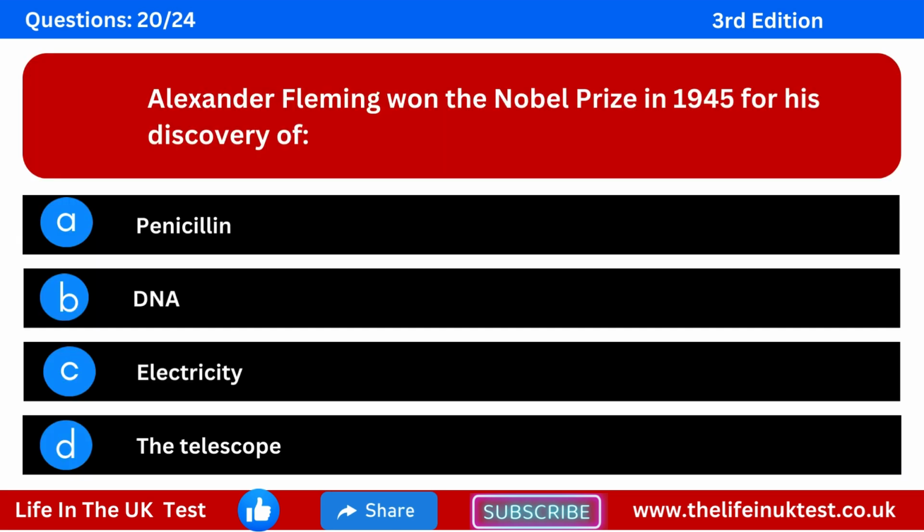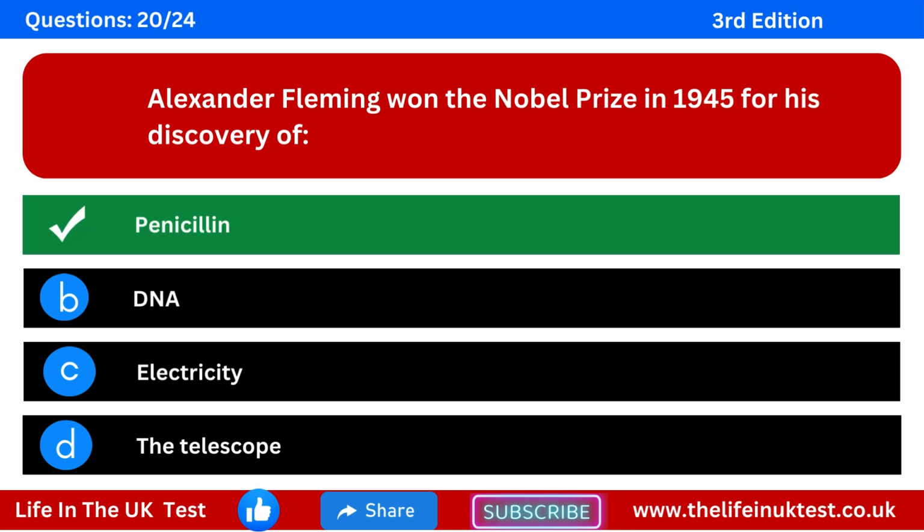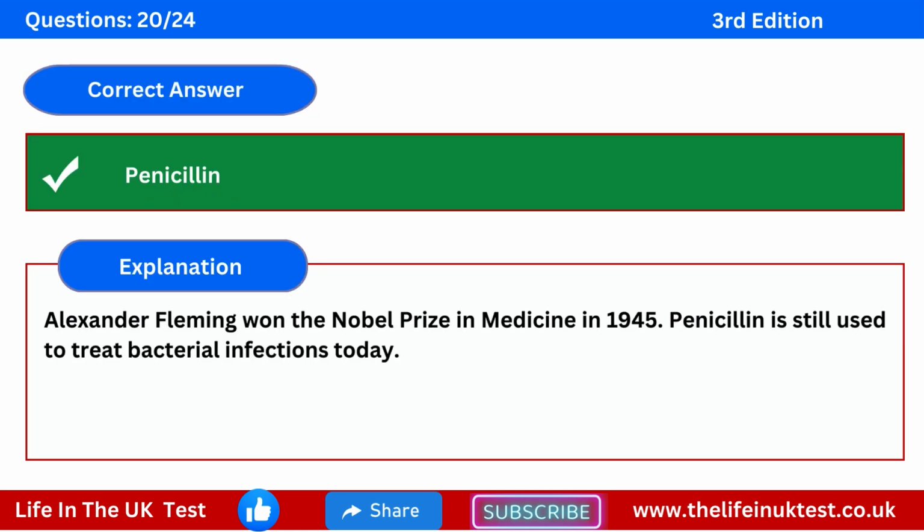Question 20. Alexander Fleming won the Nobel Prize in 1945 for his discovery. Option A, penicillin. Option B, DNA. Option C, electricity. Option D, the telescope. The correct answer is penicillin. Explanation. Alexander Fleming won the Nobel Prize in Medicine in 1945. Penicillin is still used to treat bacterial infections today.